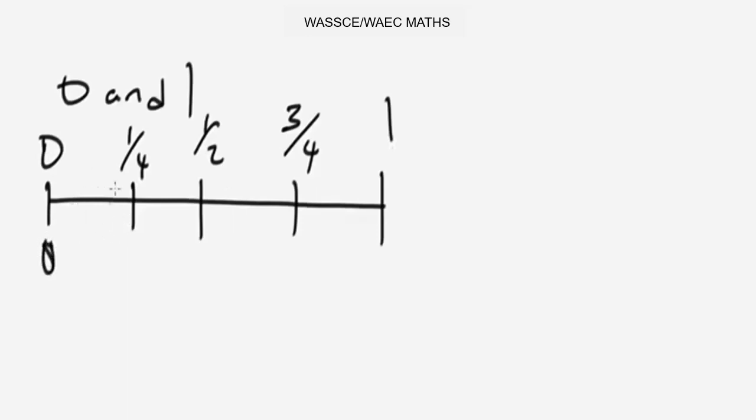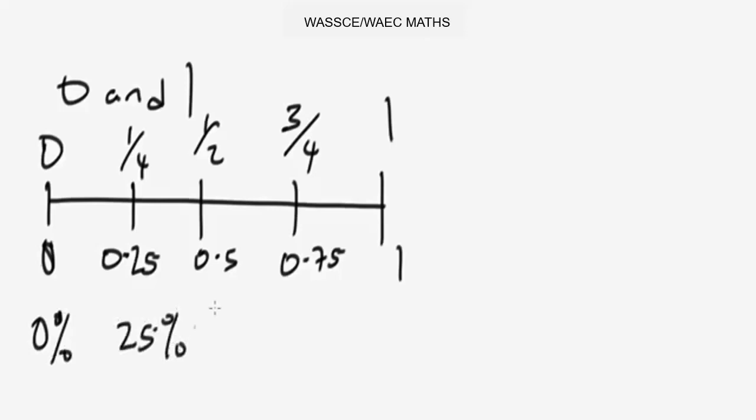Now this probability will still be 0. If we want to convert 1/4 to decimal, it will give you 0.25. If you convert a half, it will give you 0.5. If you convert 3/4, it will give you 0.75. And this one will still be 1. Now on a scale of 0 to 100, this will still give you 0%. Now 1/4, if you're converting it to percentage, it will give you 25%.